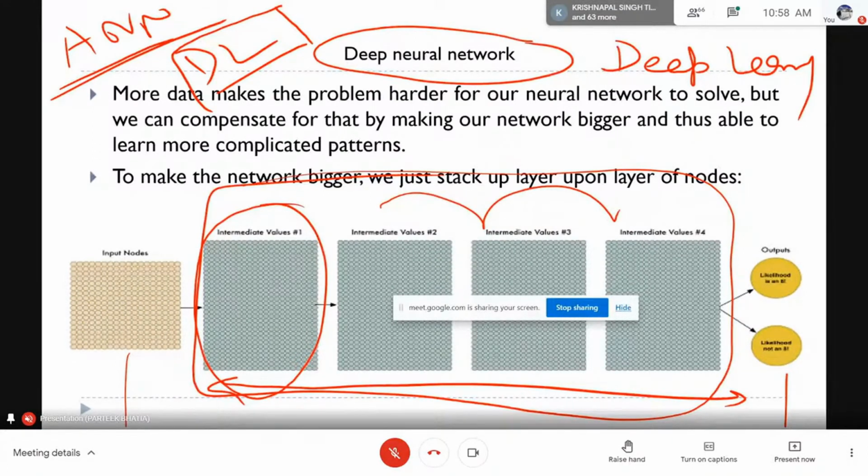Deep learning. And can you tell me the name of the scientist who reinvented this concept? This is not a new concept. This concept is quite old, it was used in the 1970s. But nowadays this concept has picked up its pace. Who is considered as the father of deep learning? Can you tell me the name of the person? Yeah, Geoffrey Hinton.